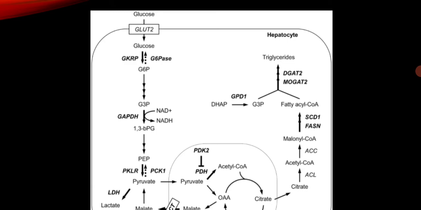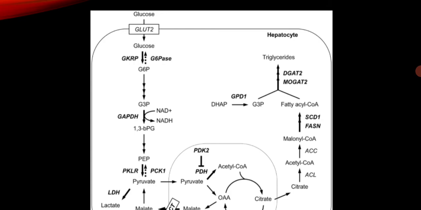This pyruvate forms acetyl CoA, which is a high energy 2-carbon compound, by the process called oxidative decarboxylation, which may enter the mitochondria and then re-enter the cytoplasm, and then this acetyl CoA participates in the formation of lipid or fatty acids.